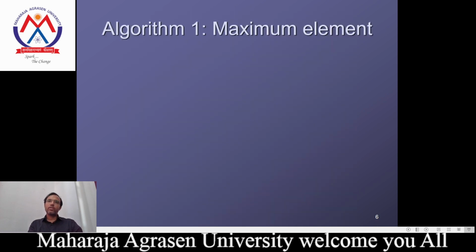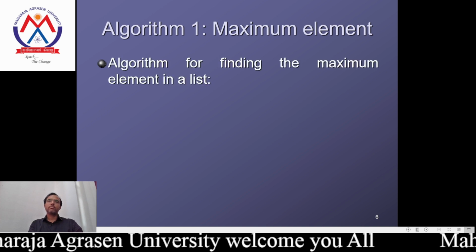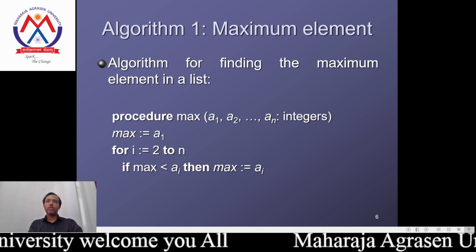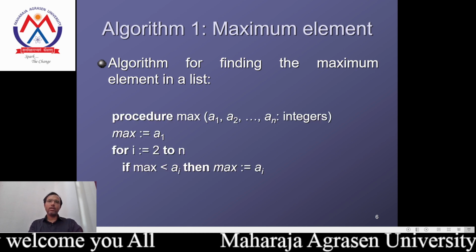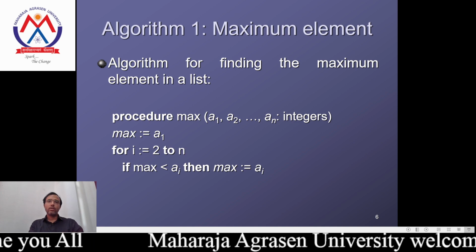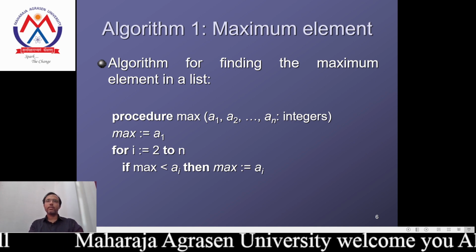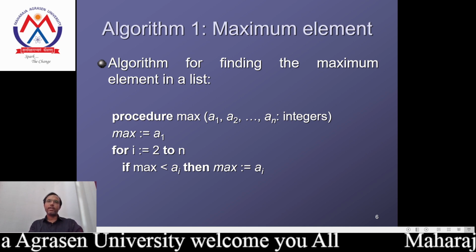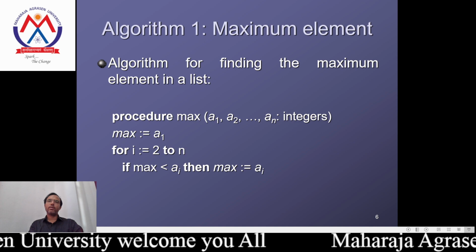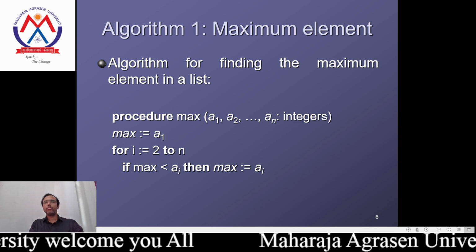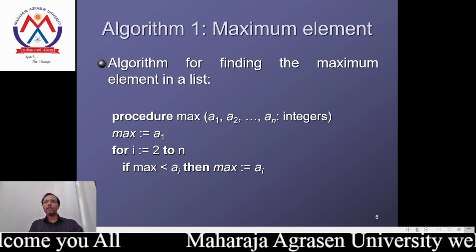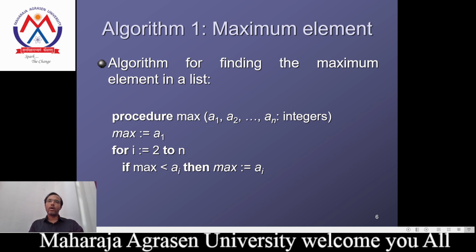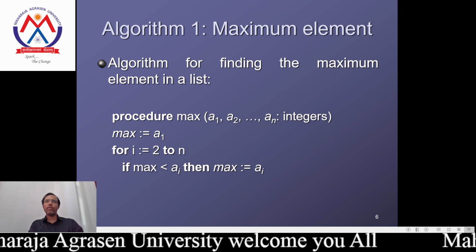Now considering the algorithm for finding the maximum element in the list. This is the normal pseudocode we considered. The procedure maximum takes the elements A1, A2 up to AN, and the type of element we are considering, that is integer values. That's why in the pseudocode we include the number of elements and the data type, called integers. And the task is to assign the algorithm to find the maximum.